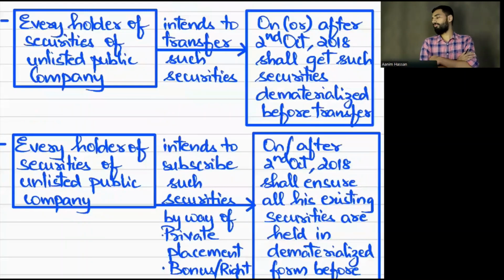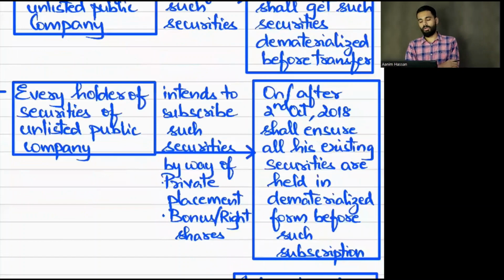And on or after 2nd October 2018, if a security holder wants to transfer securities, first those securities have to be in demat form. Then only they can transfer the securities. Also, on or after 2nd October 2018, if they want to subscribe to securities, they have to ensure that the existing securities have been converted into demat form. Then only they can subscribe to new securities, whether by way of private placement, bonus shares or rights shares. Yes or no? Yes.